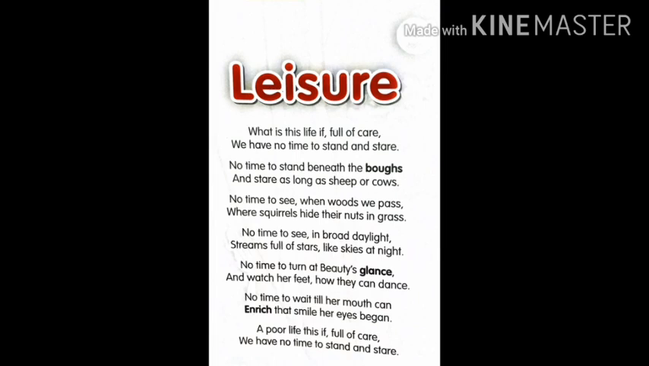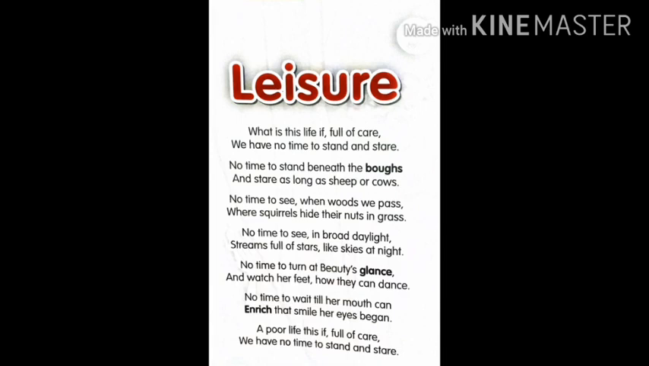Now, what is the theme of this poem? In this poem, the poet is telling us that we are working too hard and being burdened with a lot of worries, and he wants us to get the benefit of relaxing and appreciating nature, by which we can enjoy a lot and get relaxation from nature.